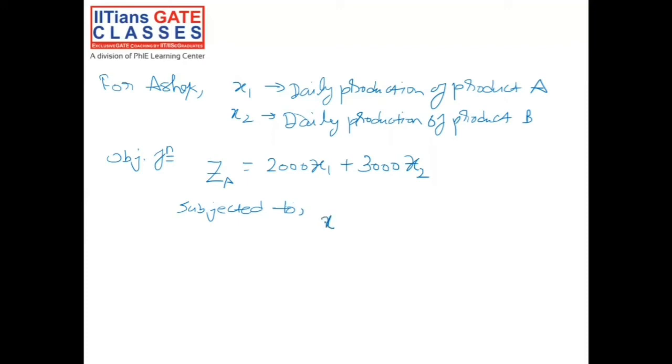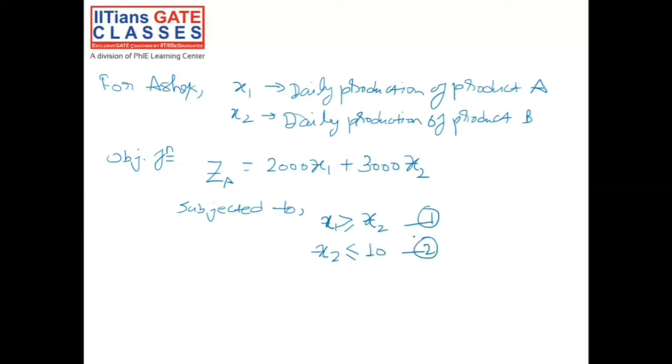So our first constraint would be x1 must be greater than or equal to x2. And the second constraint is that the upper limit for production of B is 10 kg per day, so x2 must be less than or equal to 10.